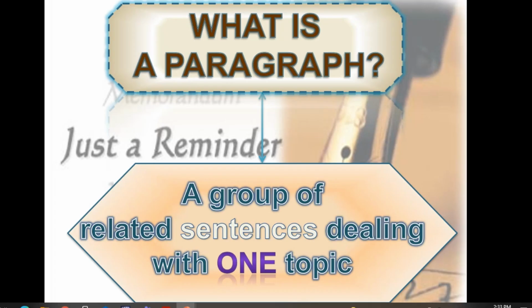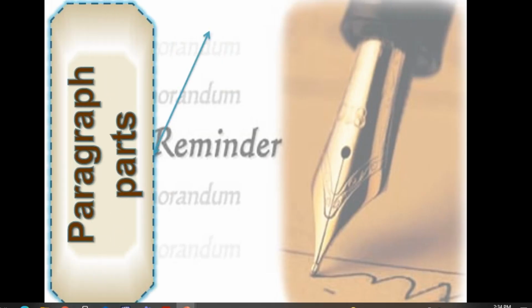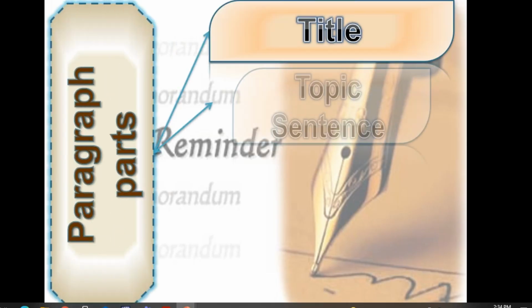It's not acceptable to write about many ideas. Okay, in your paragraph, you have to write in just one topic. You have to deal with one topic. Just one idea and explain it, and give some details and examples to support and explain this idea. Okay, so what's a paragraph? A group of related sentences dealing with one topic.